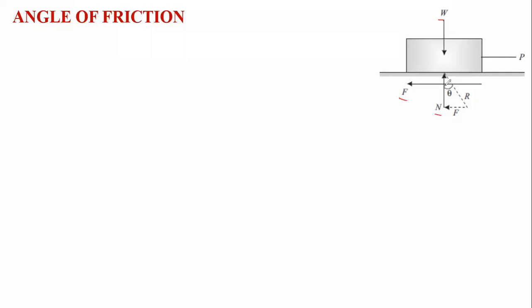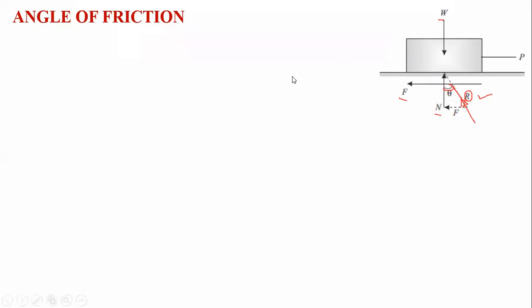These two forces, F and N, produce the resultant force R, which makes an angle theta with the vertical. This angle theta is nothing but the angle of friction.